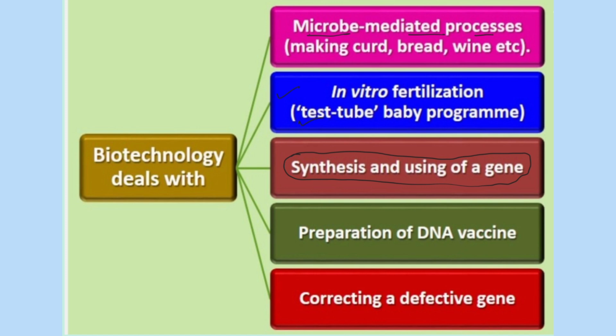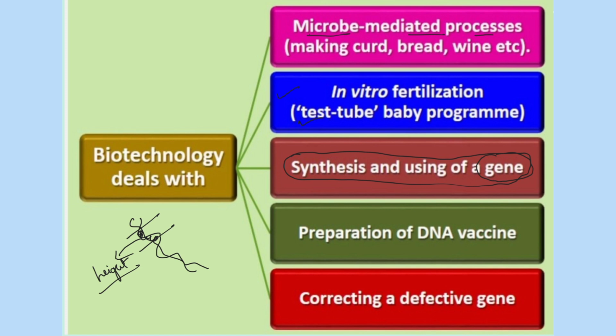I hope you all know what a gene is. What is a gene? A gene is a segment of DNA which codes for a particular character. For example, tallness is a character. This character is acquired from a specific gene. For example, this is a DNA. This is one gene which codes for height, and this gene produces a characteristic for height.